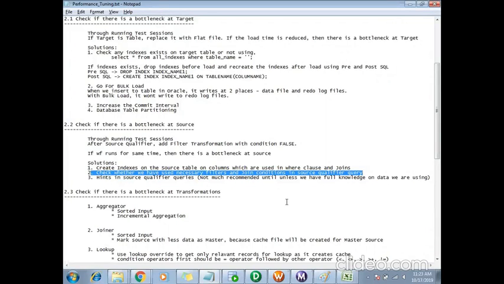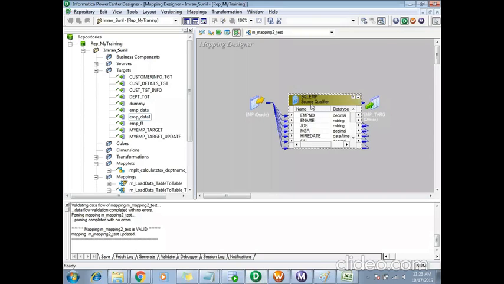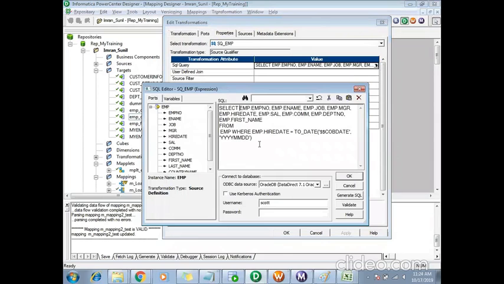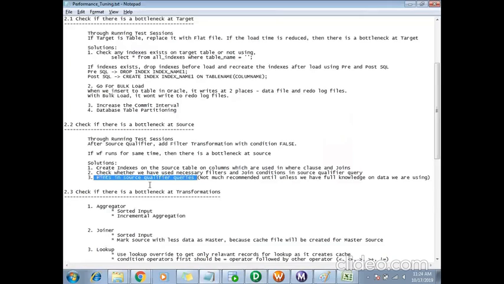That is one thing. Then one more approach can be to use hints in the source qualifier queries. Wherever I am using a source qualifier, I can use some SQL hints also. But this approach is not much recommended.